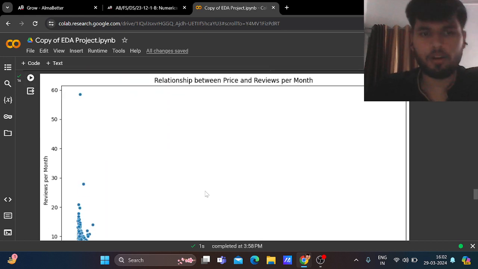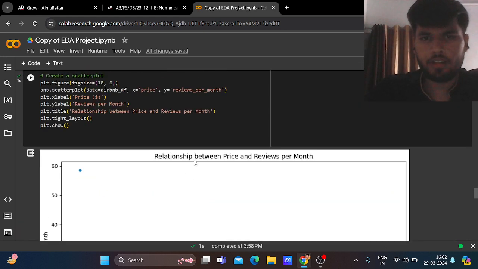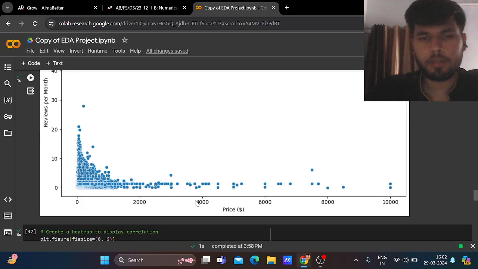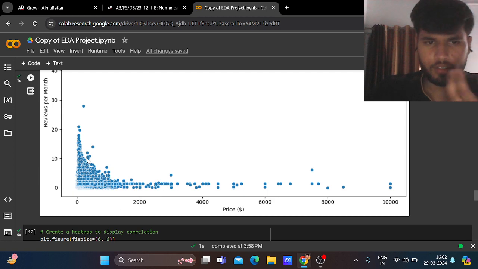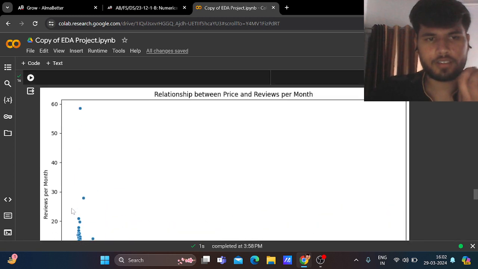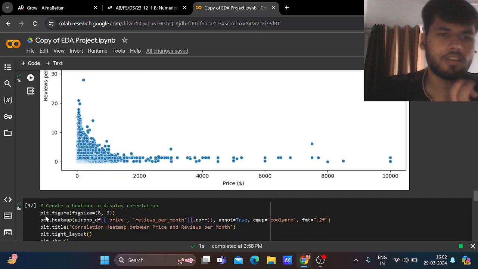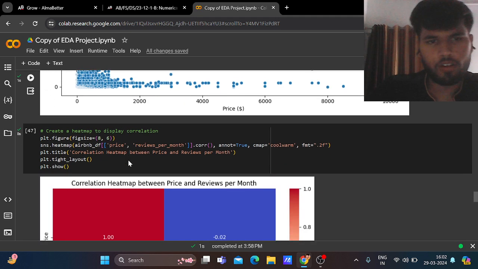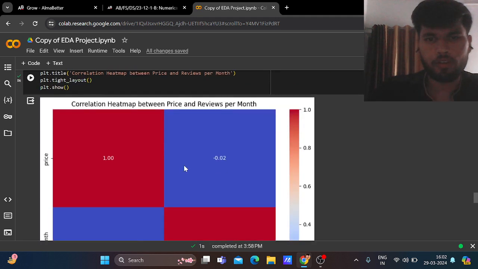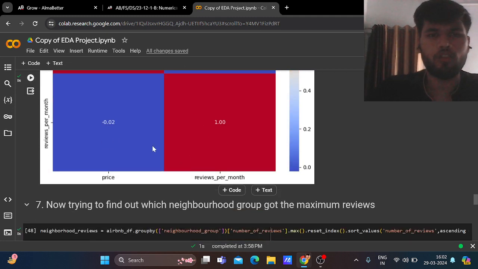If the reviews per month is between 0 and 2,000 in a homestay, it tells us that reviews are more on this side. So this is the heat map of correlation.